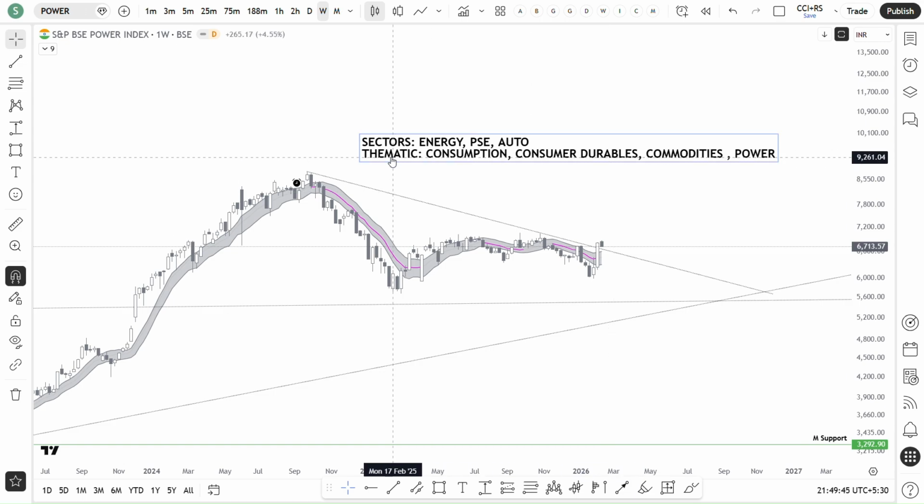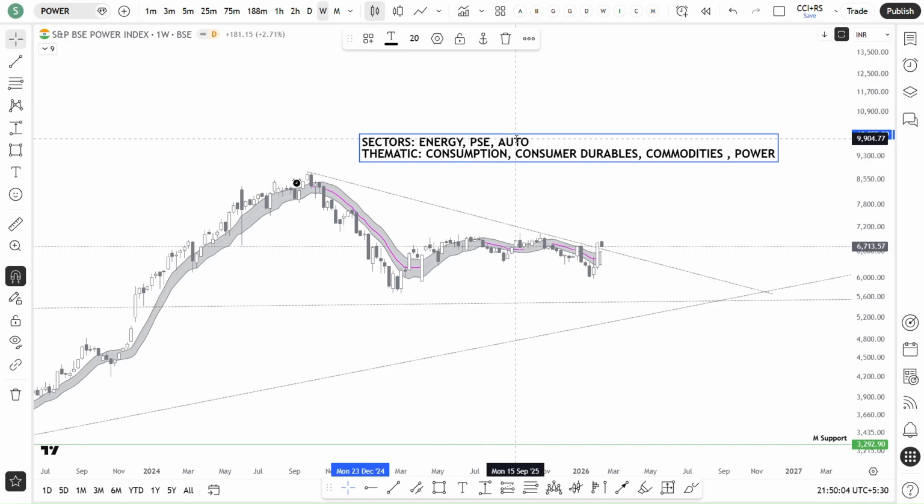Last week we were focusing on energy, PSC, auto. Out of that, energy didn't break out. PSC broke out, PSC broke out. That's the reason we kept it in the watch list. Energy tried to break out, but it couldn't sustain. Auto did great again. And consumption, consumer durables, commodities, power. Power is still good. Commodities also we are looking good. Consumer durables also good.